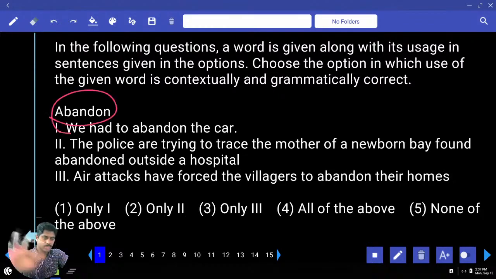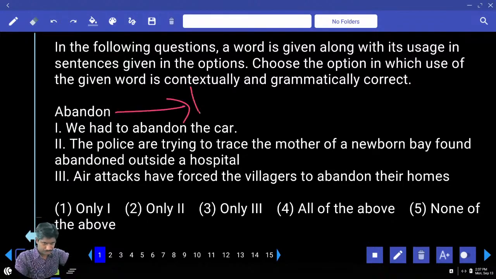First section is word usage. A word is given, the word is abandon. Now we need to check whether this word is used grammatically and contextually correct in the given sentences. What is the meaning of abandon? To leave something or somebody in a helpless condition is called abandon. It is a verb.